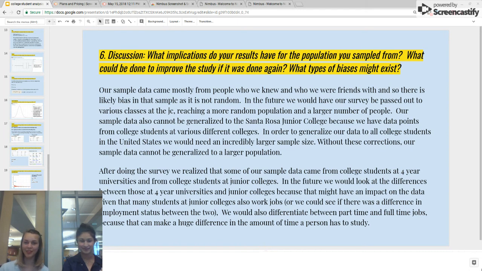Also, just one other thing: for the sleep categories, we might have wanted to make them each a number instead of categories so that we could use it as a quantitative variable. Yeah, that's another thing that we would prefer to have done.